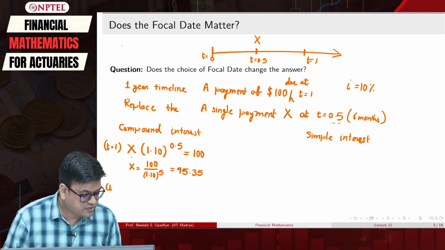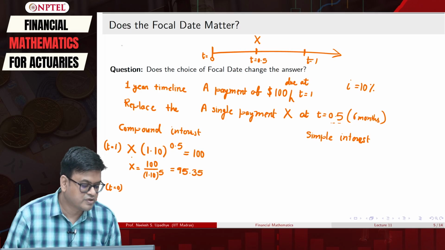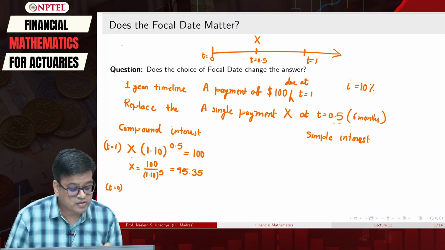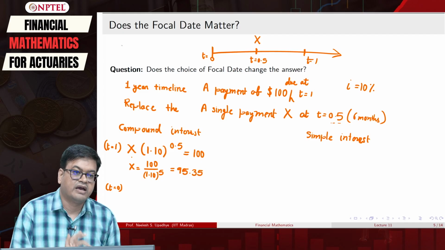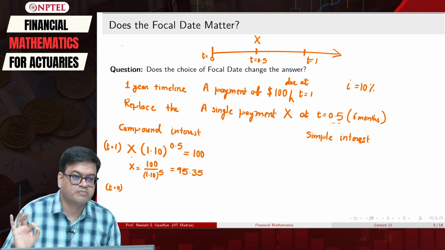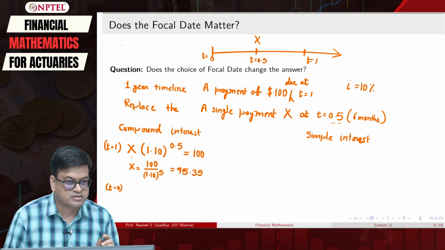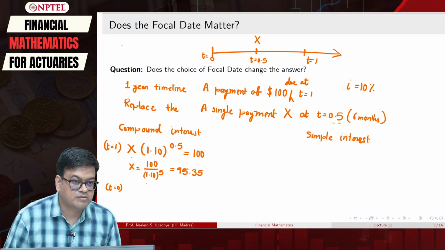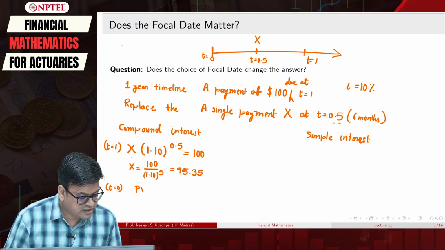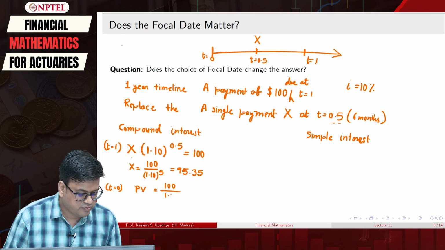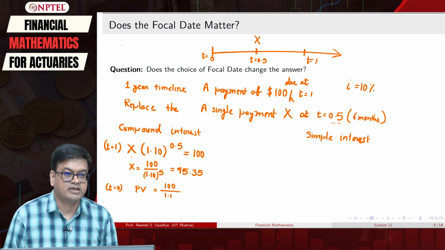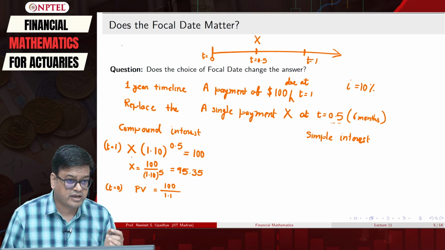Now, take the focal date t equal to 0. What will happen? First, I need to bring those 100 to time point 0 and then bring the x back by 0.5. So, naturally the present value that I will calculate will be 100 divided by 1.1, very clear.